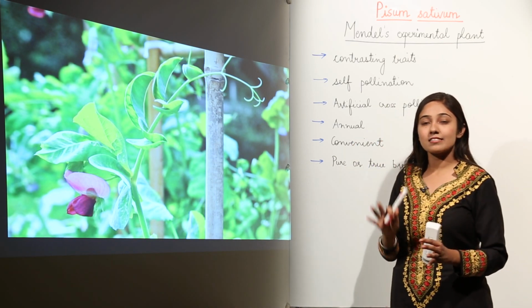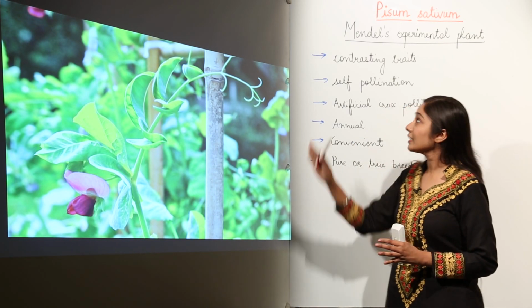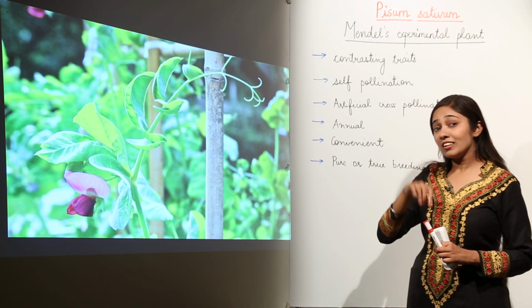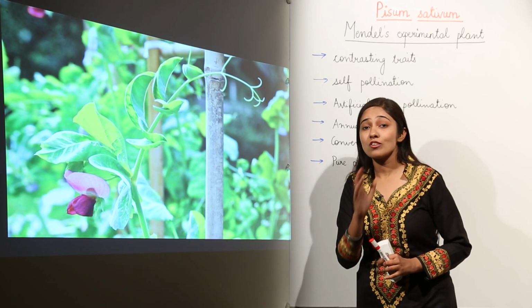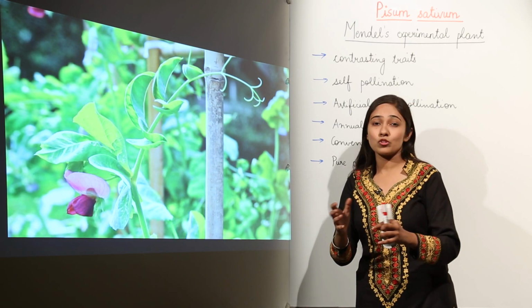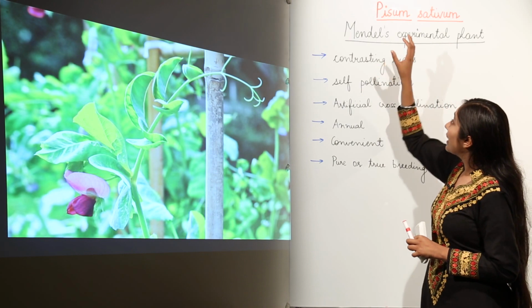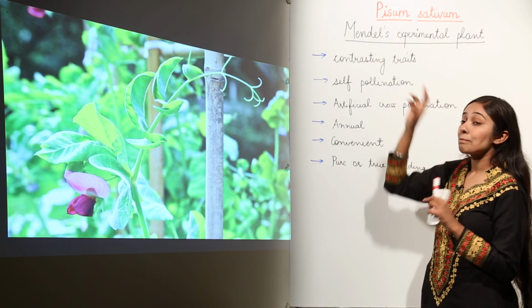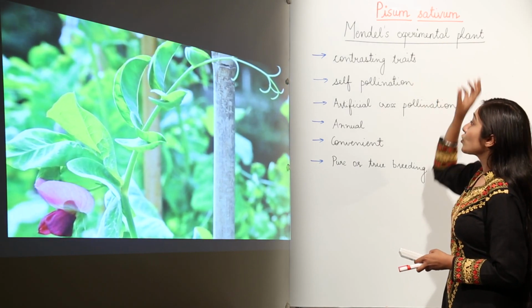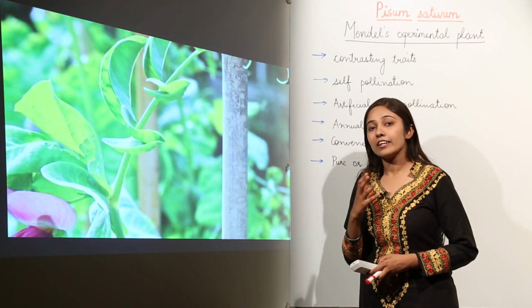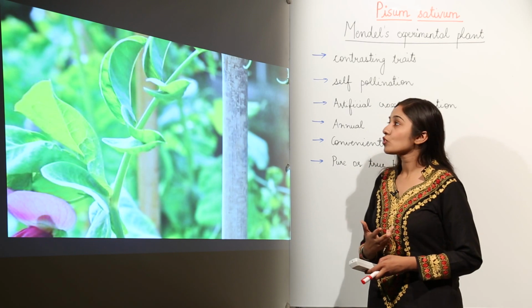So don't forget the scientific name of garden pea plant, that is Pisum sativum, because all the experiments done on Pisum sativum have laid down the basic laws of heredity, have given you the concepts of heredity. So remember, Mendel's experimental plant was Pisum sativum, and it was chosen by Mendel based on certain advantages. So why did Mendel choose the pea plant?